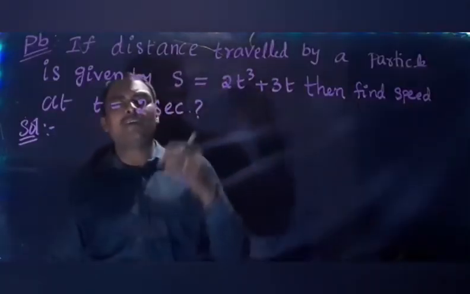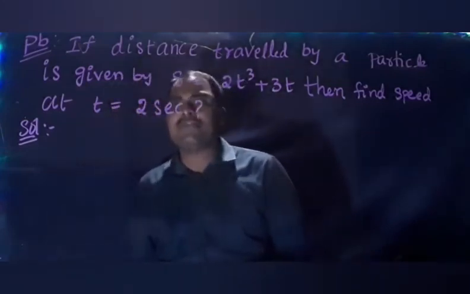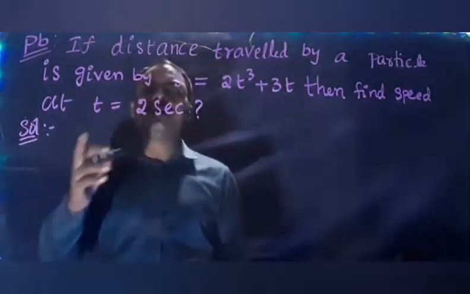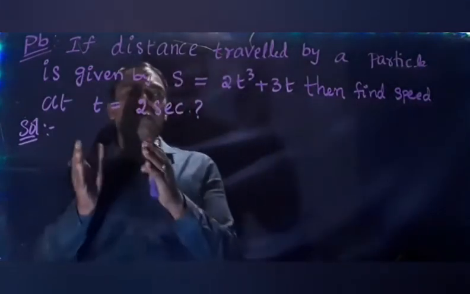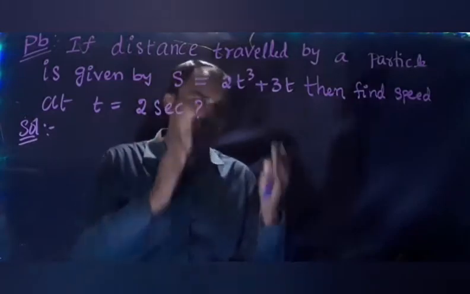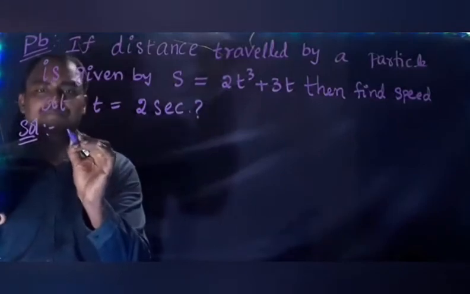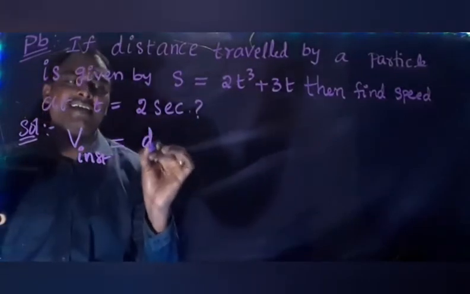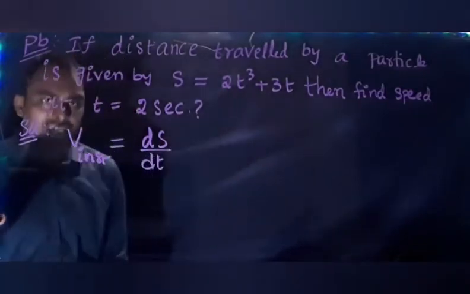Let us do a problem based on instantaneous speed. If the distance traveled by a particle is given by s equal to 2t cube plus 3t, then find the speed at t equal to 2 seconds. Here t is the time. Speed at 2 seconds is the instantaneous speed. Then the instantaneous speed formula: ds by dt is the formula for instantaneous speed.